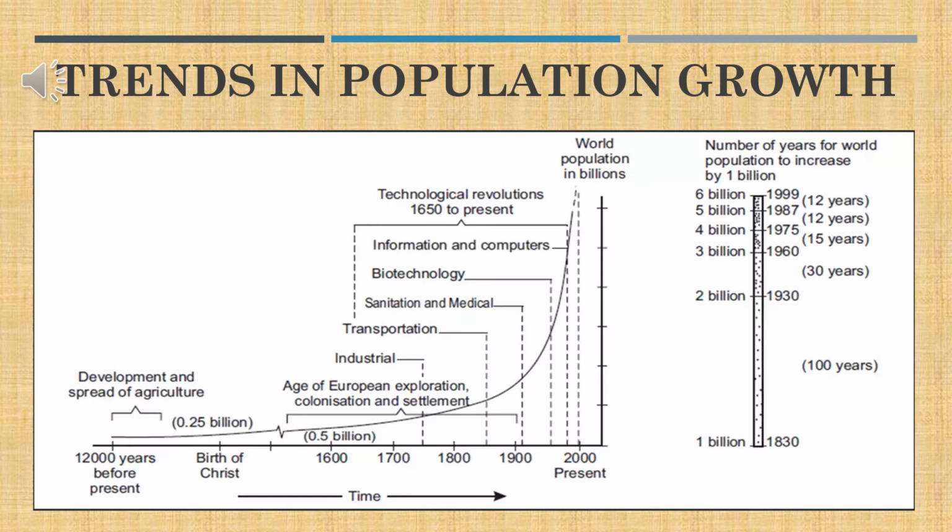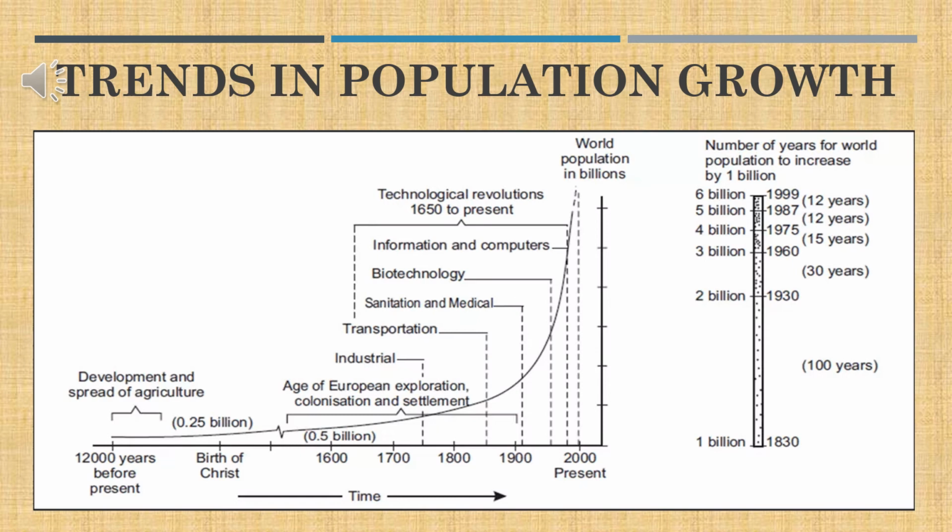Now, there's a bar shown on the right side of the graph. See children, from 12,000 years before till Jesus Christ, it was 0.25 billion. Then it became 0.5 billion in 1600. In the year 1830, the population was 1 billion. So it takes many years to become 1 billion.